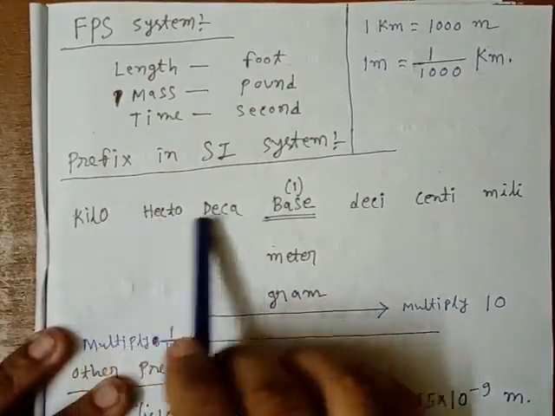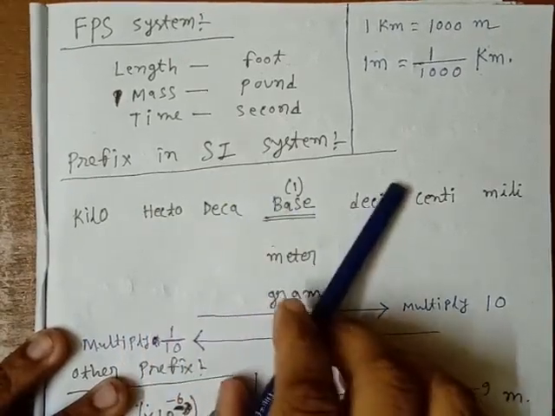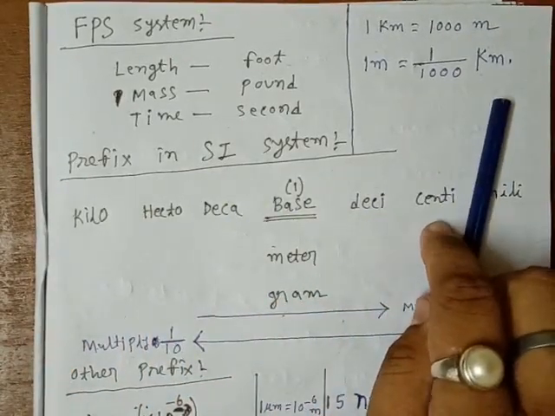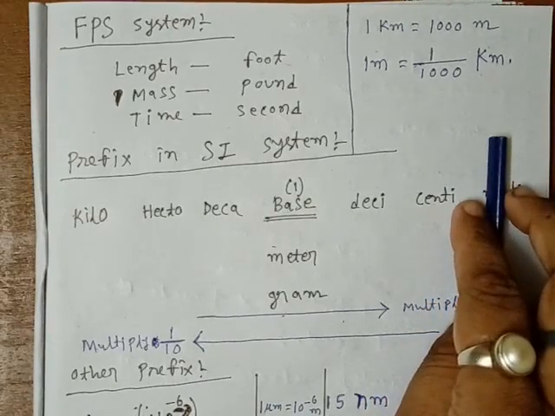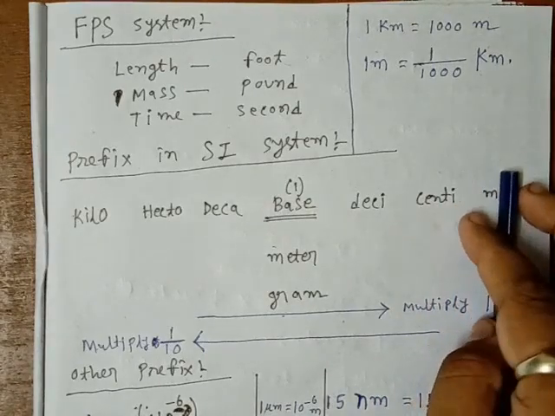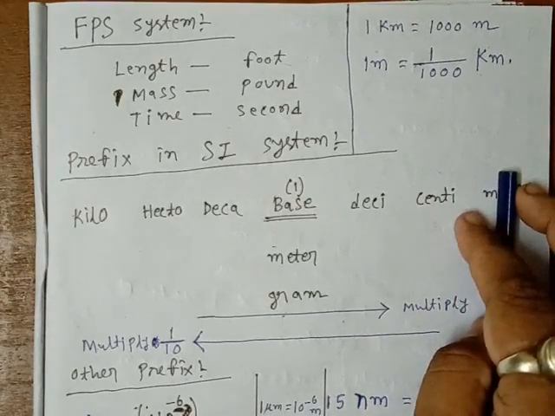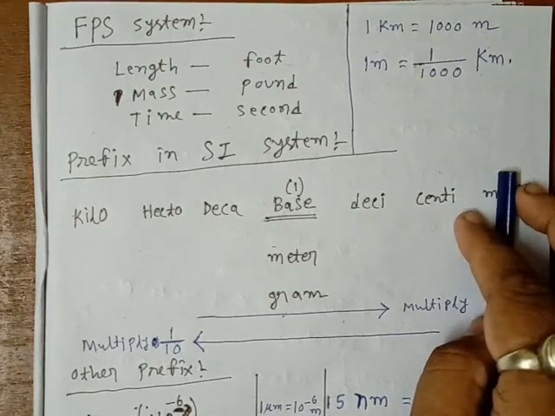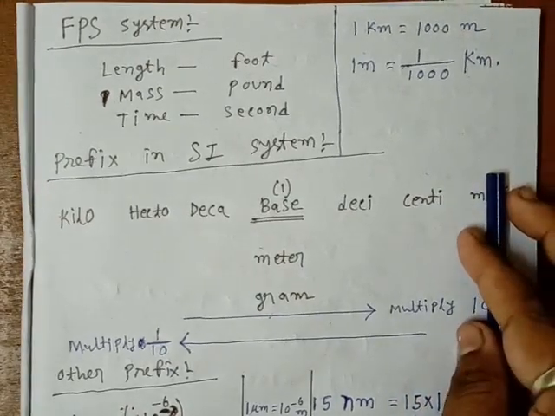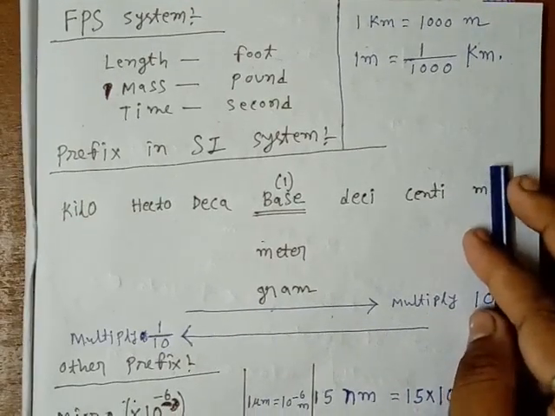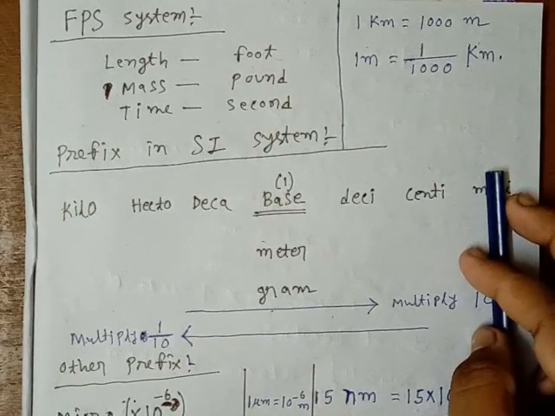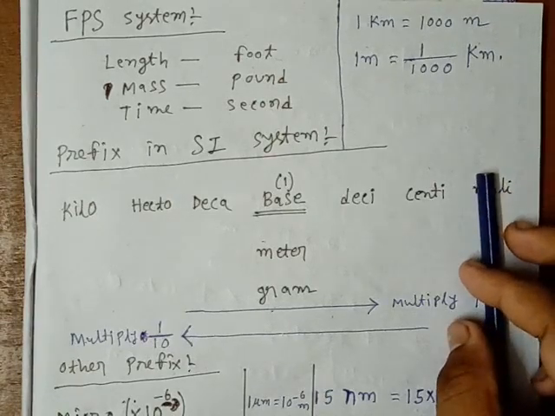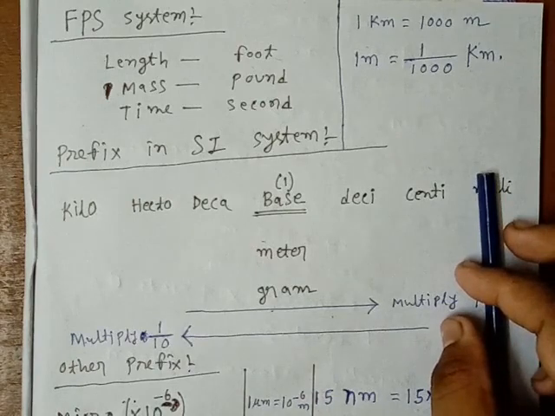Okay, now today we are going to discuss some prefixes in the SI system. Now what is the need of those prefixes? Understand, sometimes the size of SI units is either too small or too big. Suppose we are measuring the distance between Calcutta and Delhi. If we express that in meter, then the unit meter is very small for that measurement. We have to express the distance between Calcutta and Delhi in kilometer.